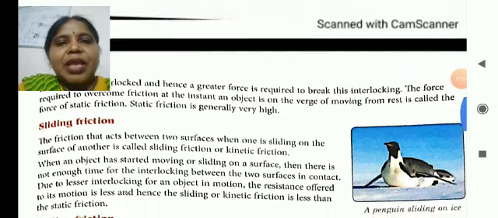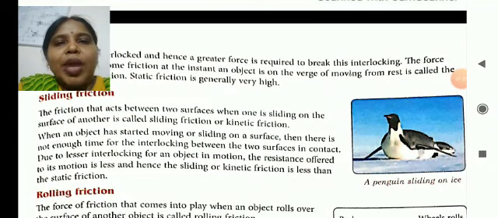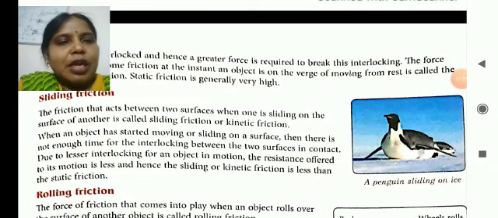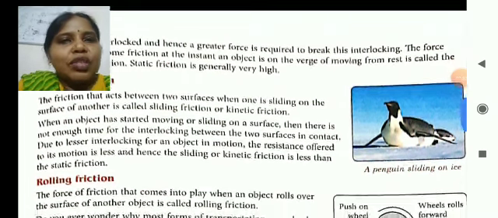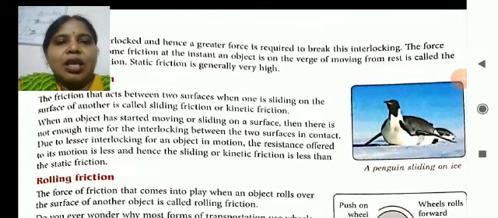Second is sliding friction. When the object comes in motion, that means it is in sliding condition, then the force acting between the two surfaces is known as sliding friction or kinetic friction.